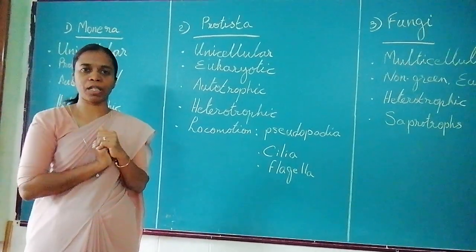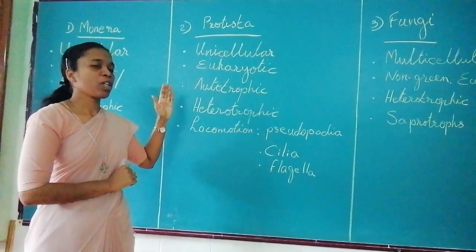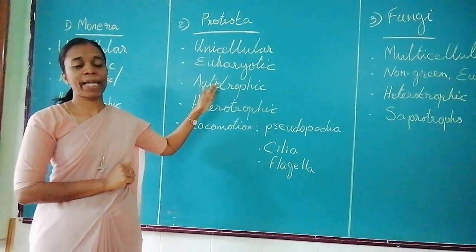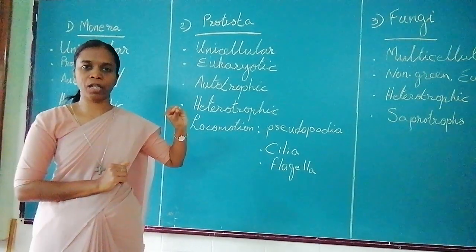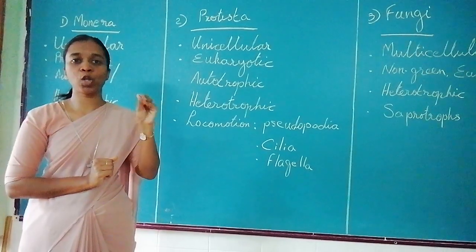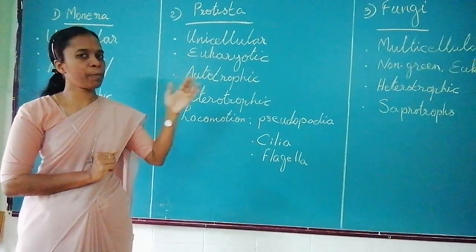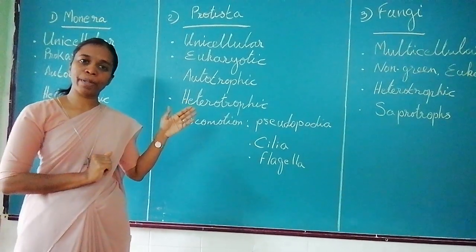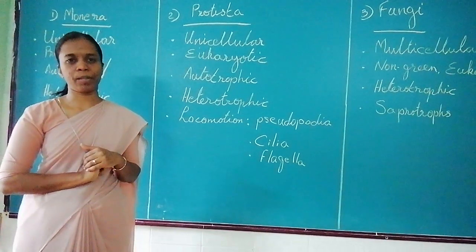They can be either autotrophic or heterotrophic. Autotrophic examples are Euglena and Volvox, because they contain chloroplast which gives chlorophyll pigment with which they can prepare their own food. Heterotrophic examples are amoeba, paramecium, etc.